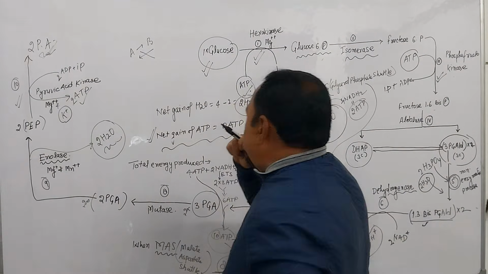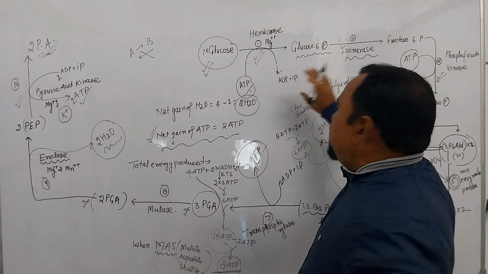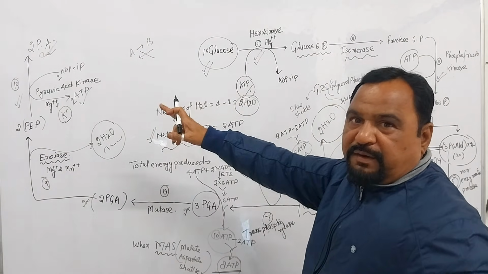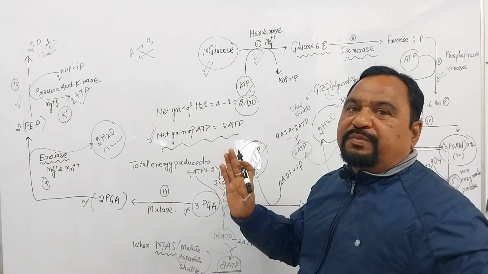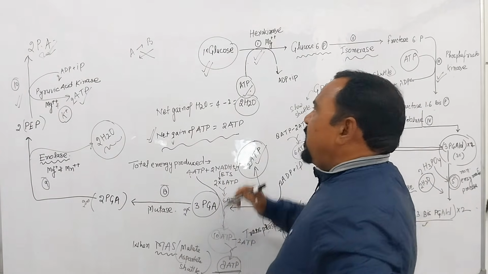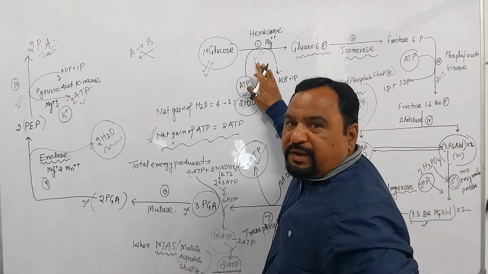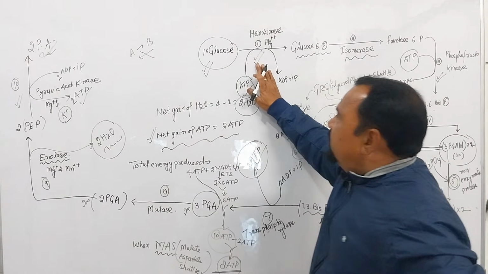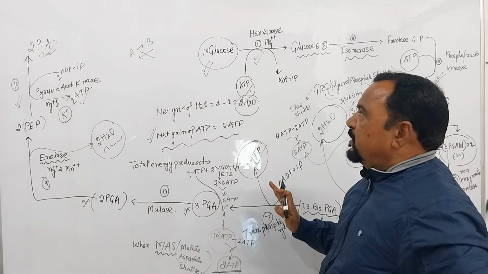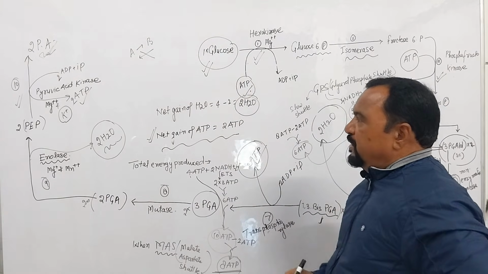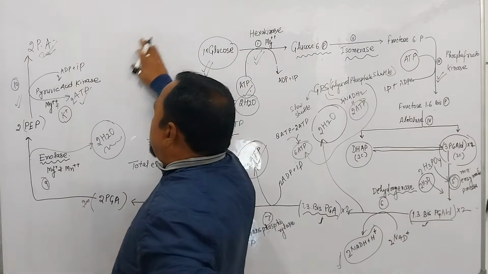Okay? So step number 1, step number 3, step number 10, all 3 steps are irreversible and all remaining steps are reversible. What is the meaning of irreversible here in case of glycolysis? It is the checkpoint of glycolysis.